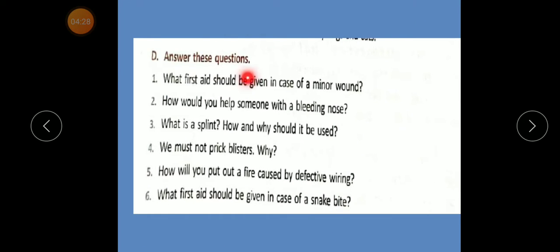Question D. Answer these questions. What first aid should be given in case of a minor wound? Number 2. How would you help someone with a bleeding nose? Number 3. What is a splint? How and why should it be used? Number 4. We must not prick a blister. Why? Number 5. How will you put out a fire caused by a defective wiring? Number 6. What first aid should be given in case of a snake bite?